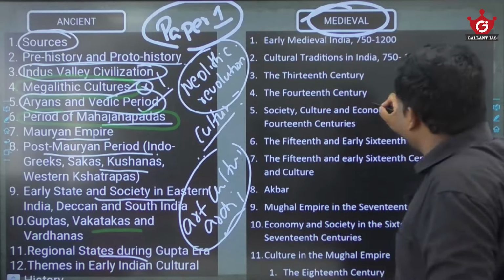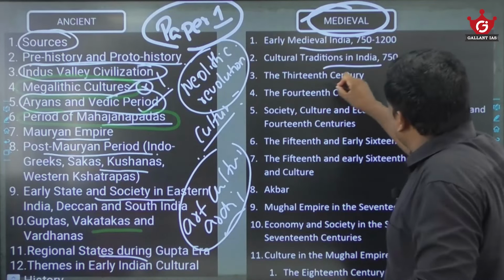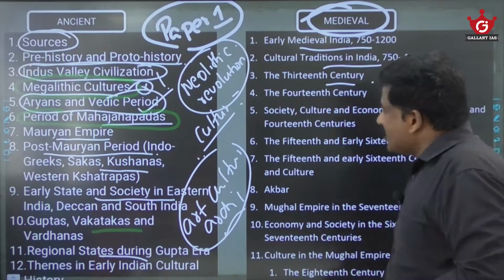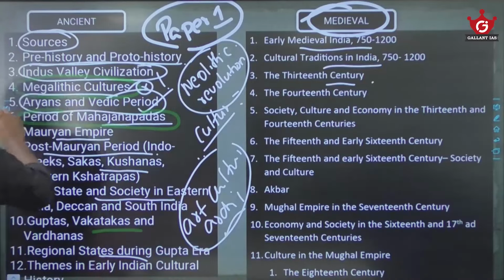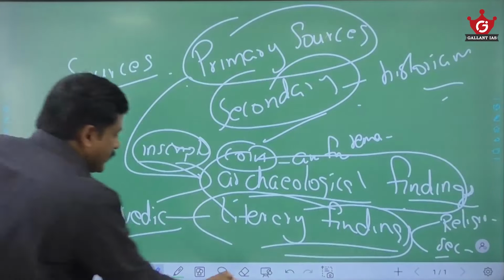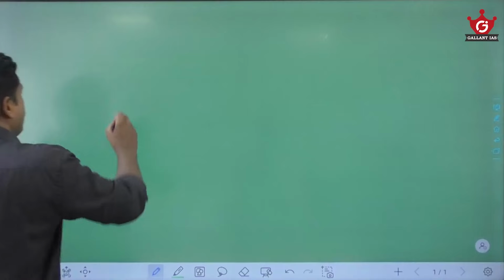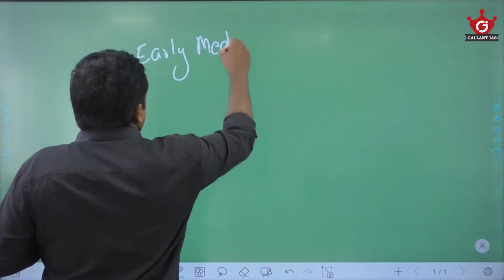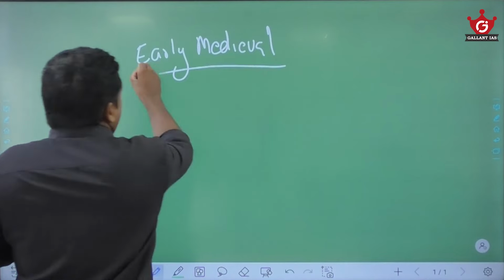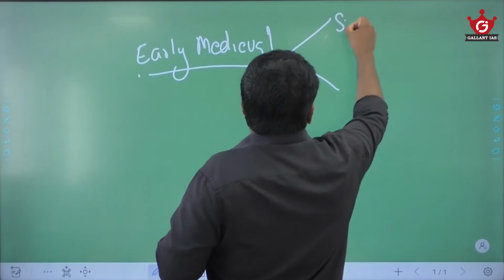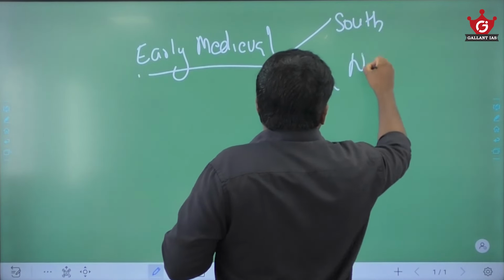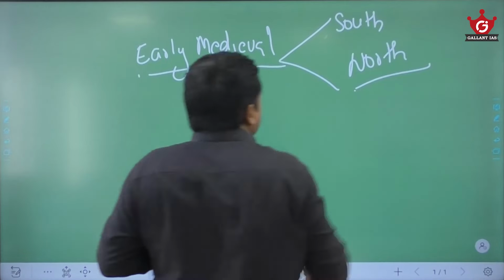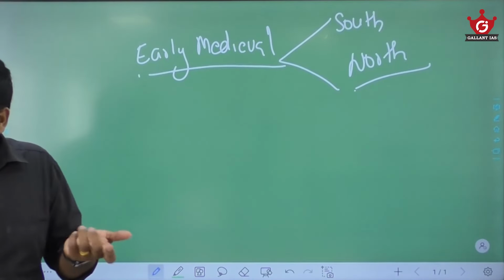Coming to medieval India, just look into this. The modules are divided like this, but still I would say that even though it is given a separate title, it's actually covering medieval India. For example, early medieval India, which is both the south and north history.